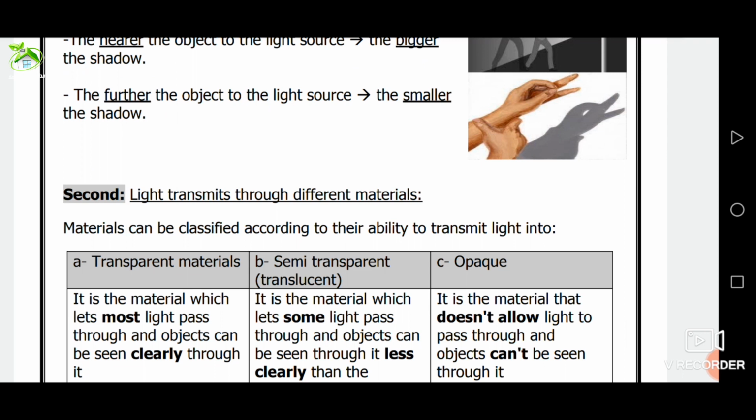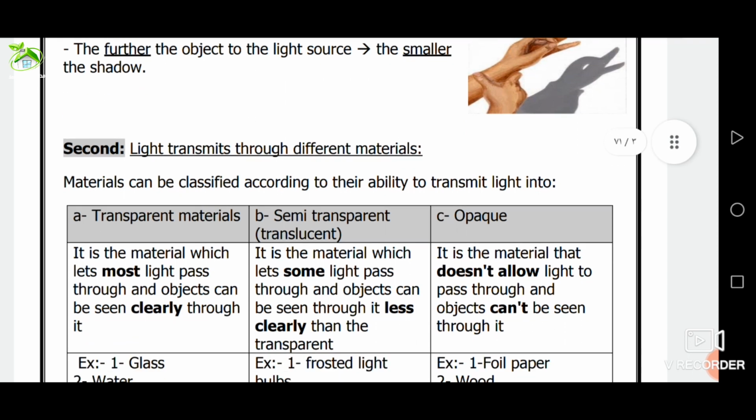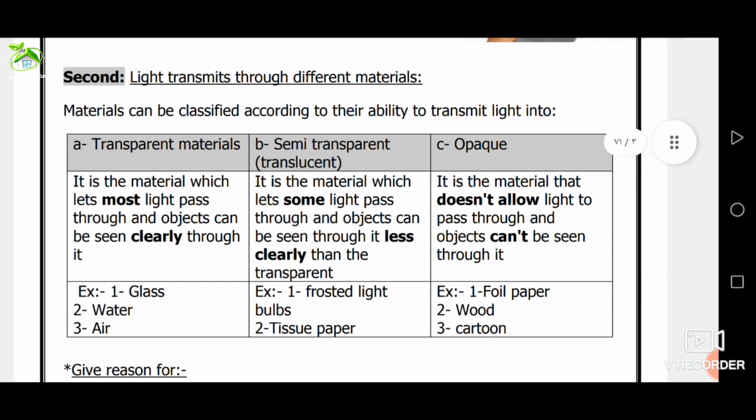Number one, transparent materials. They are the materials that allow most light to pass through. Objects can be seen clearly through them, such as air, clear glass, clear water, transparent plastic. Okay?